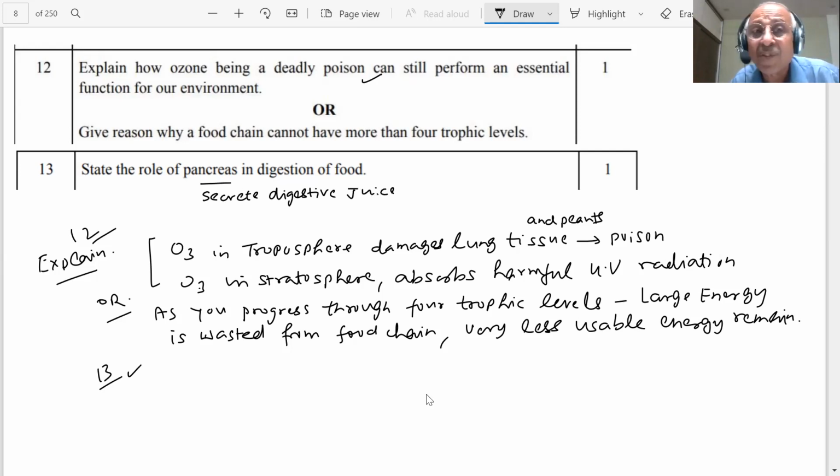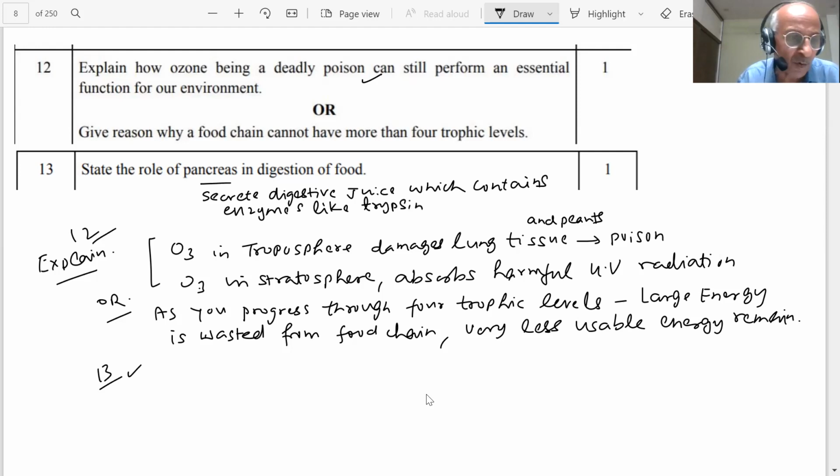There are enzymes inside the pancreas which are secreted, that are required for the digestion of the food. Food cannot be digested without enzymes, students. So they secrete digestive juice, which contains enzymes, like trypsin. What do the enzymes do, student?